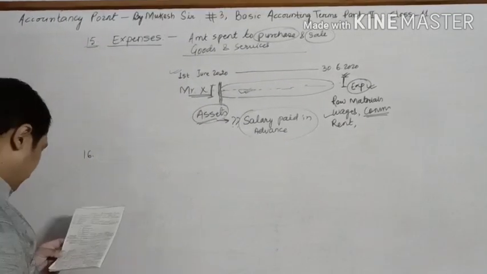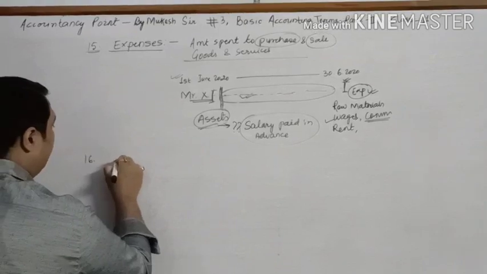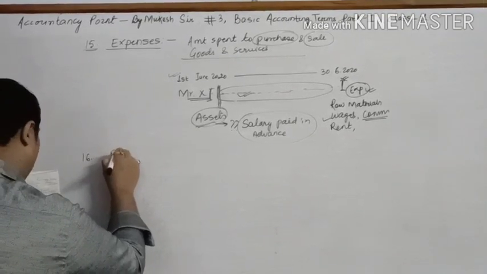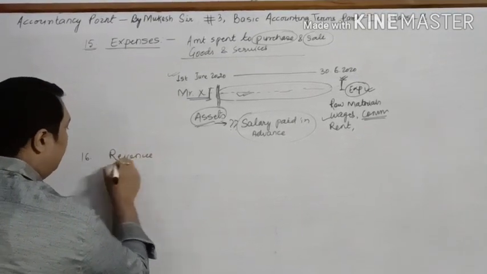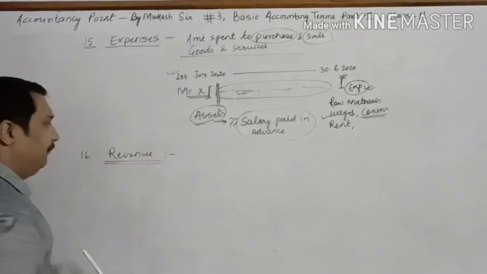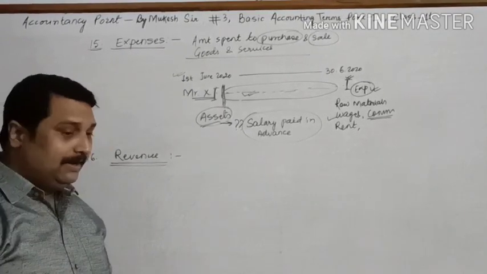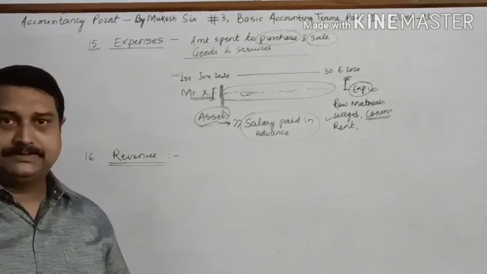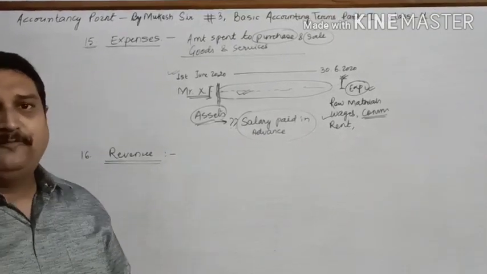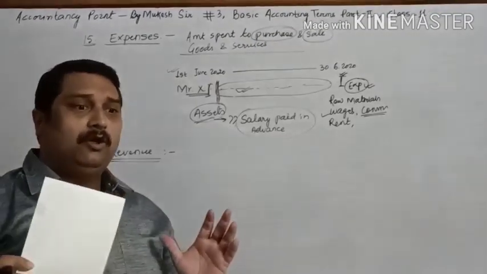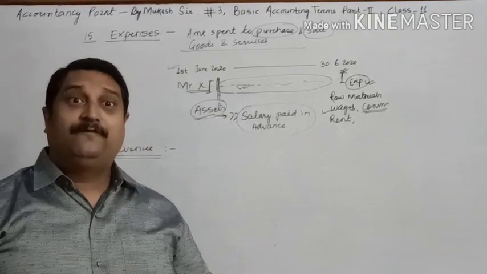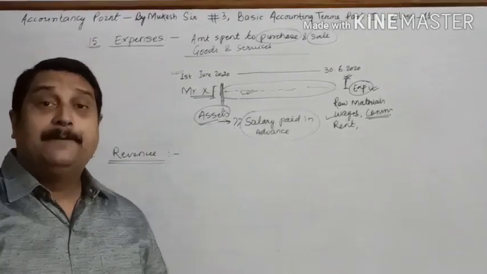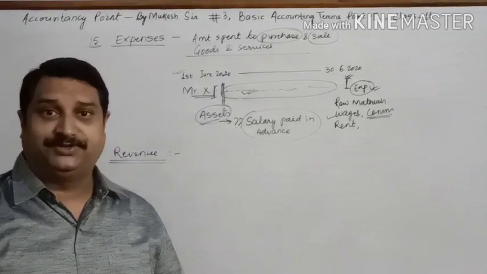The next term is revenue. Now what is revenue? Children, revenue means the various types of money or income which you get from various sources by selling your goods or services.